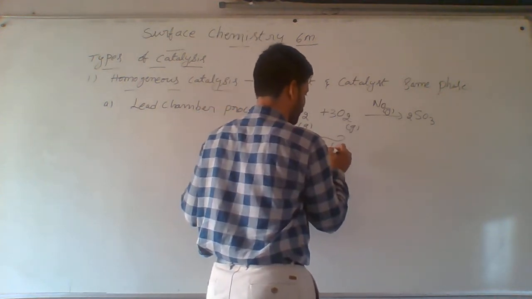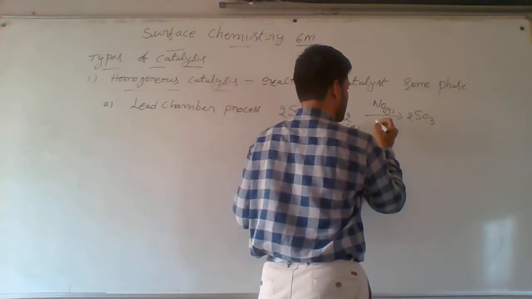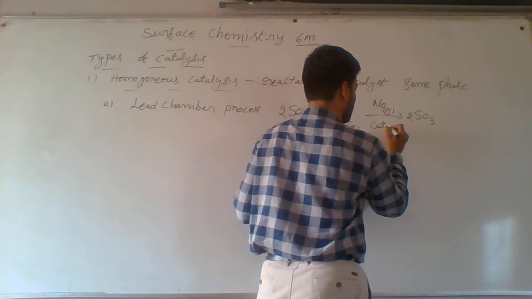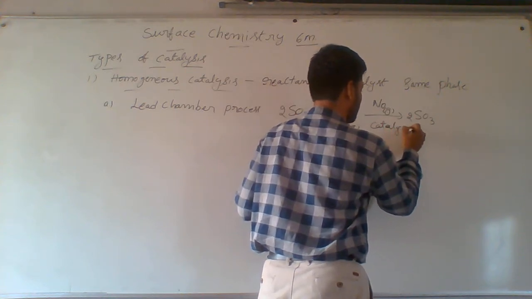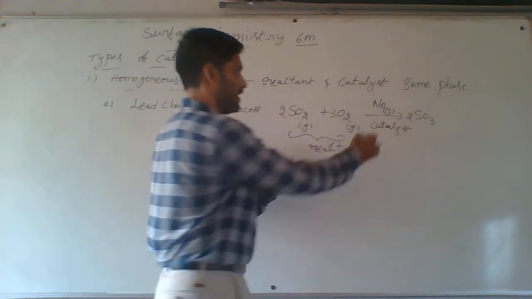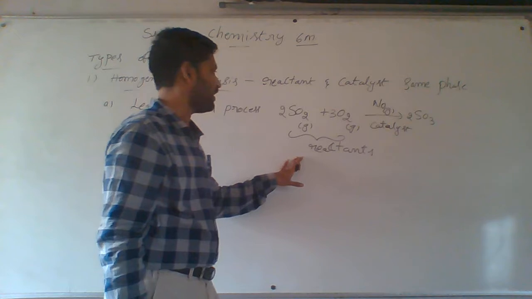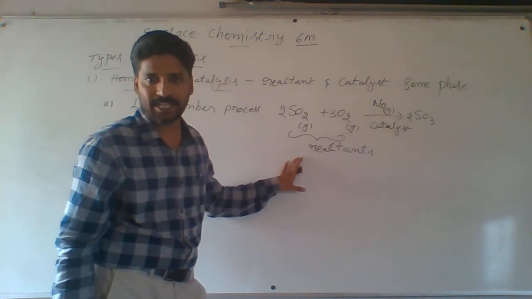These two are reactants, and nitric oxide acts as a catalyst, it increases the rate of the reaction. Catalyst is a gas and reactants are also gases. That's why we call this homogeneous catalysis.